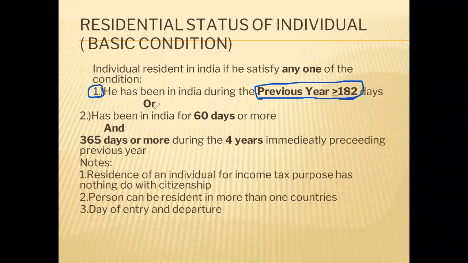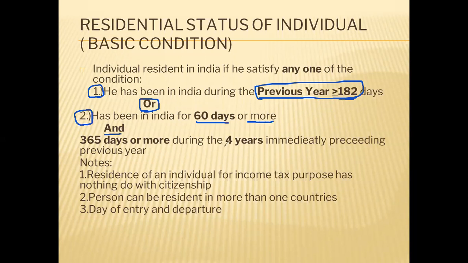Now, here one more condition is given, which is an 'or', meaning you should check either one or the other. The second basic condition says that the individual has not stayed in India for 182 days, but he has stayed in India for 60 days or more. Then you should check one more condition.